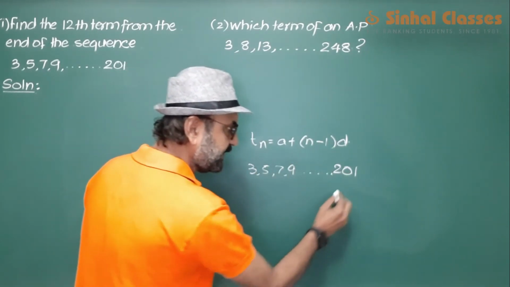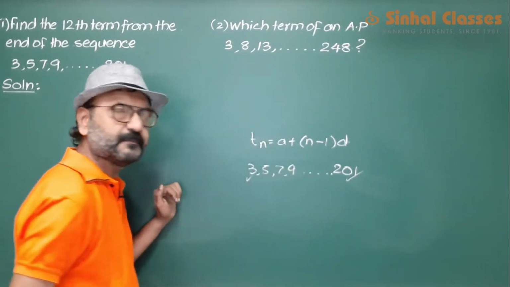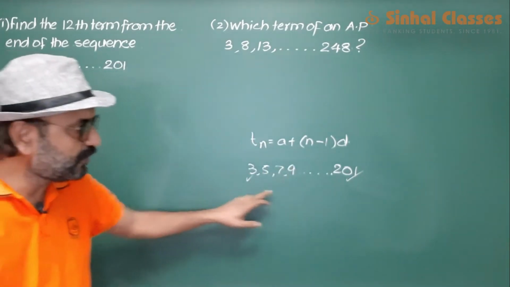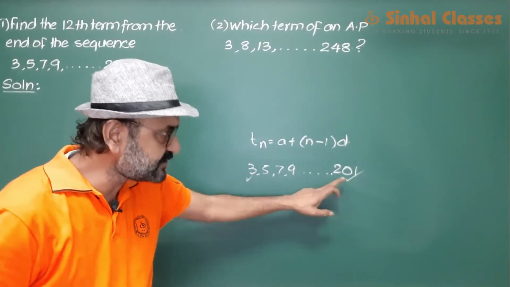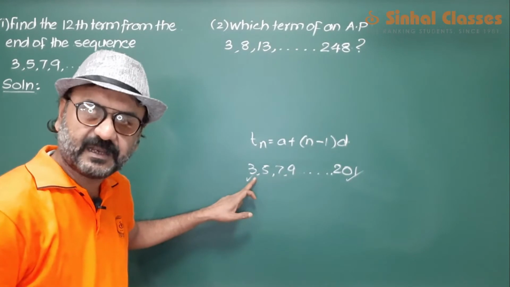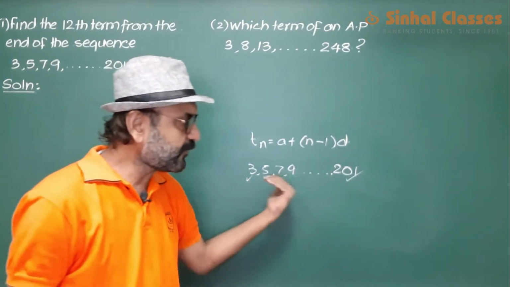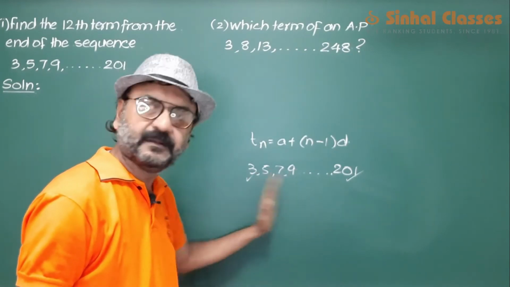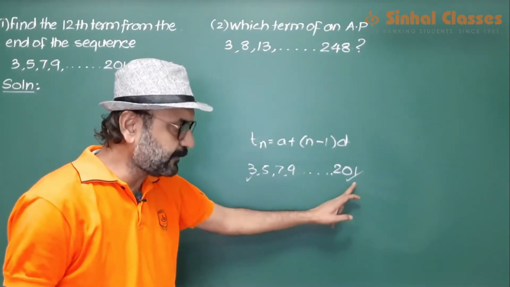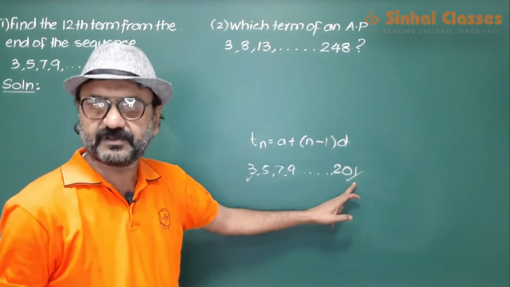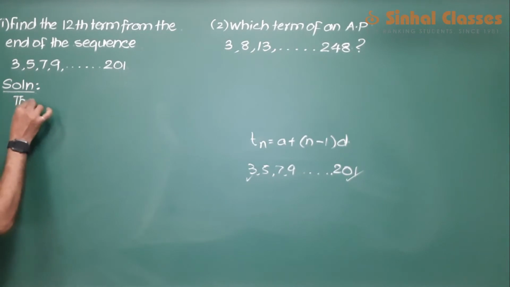On reversing this AP, this becomes the first term and this will become the last term. So when I do so, I will be able to get the first term, I will have the last term, and then I will try to find the 12th term not from the end but from the beginning. It would be one and the same thing if I make this 201 the first term. So we will write the given AP as